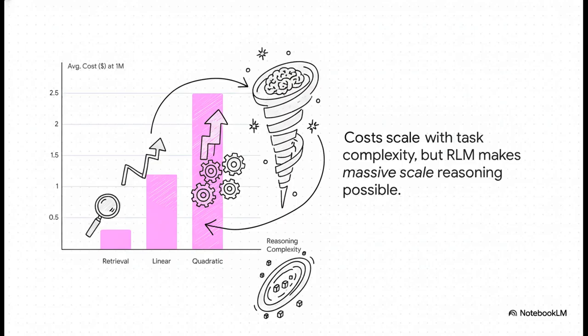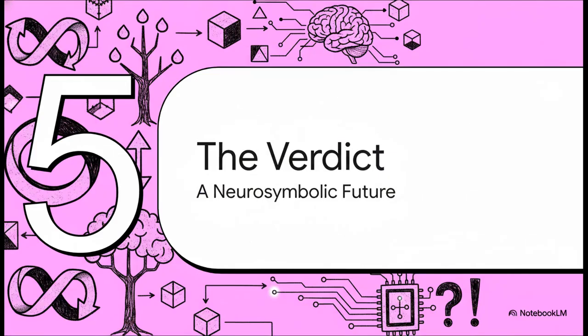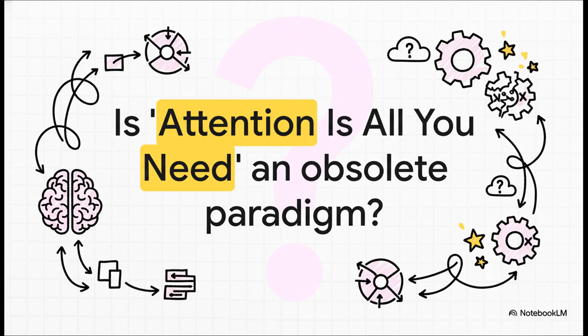But the key takeaway is not the cost itself. It's that these complex reasoning tasks are now possible at a scale that was previously unattainable at any price. And now for the fifth and final section, the verdict. What does this technological shift mean for the future of the AI industry? This brings us to a provocative, perhaps inevitable question. Is "Attention Is All You Need" now obsolete?